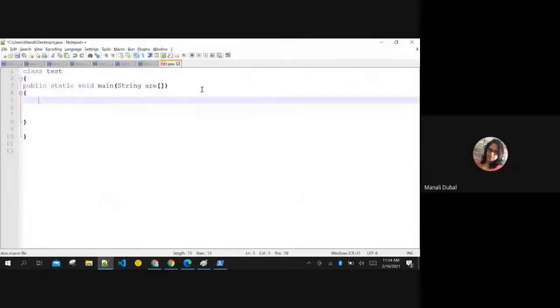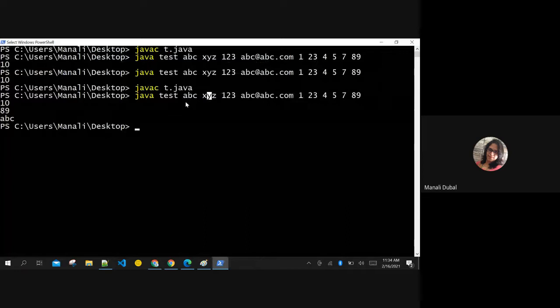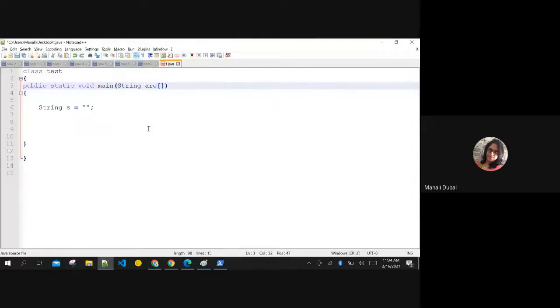Okay, fine. Imagine the question is you are to concatenate these arguments in one string. Can you help me out with the logic? I am creating an empty string here. The question is, concatenate whatever arguments the user is entering at runtime. I want to concatenate them and show them as one statement in the output. Can you help me out with that? Ma'am, can we do that the way we concatenated the two arrays in the last practical? Yes, sir. This is an array only. The question is to concatenate this array. Now help me out. Without a loop can you do it, or with a loop will you do it? Tell me.